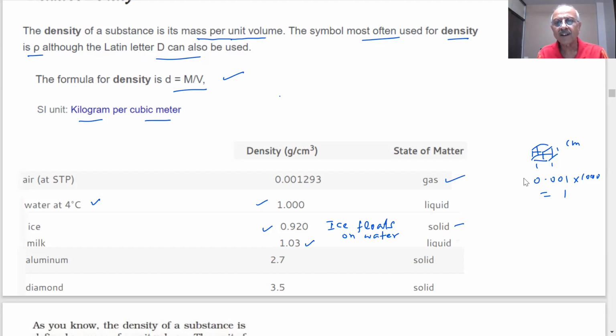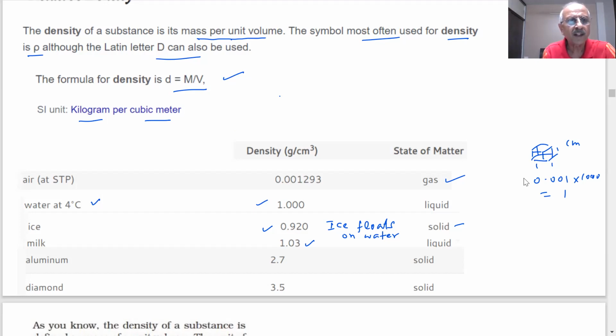Aluminium is a metal, a solid, its density is 2.7, and diamond is 3.5 and solid. What does it mean to me, students?